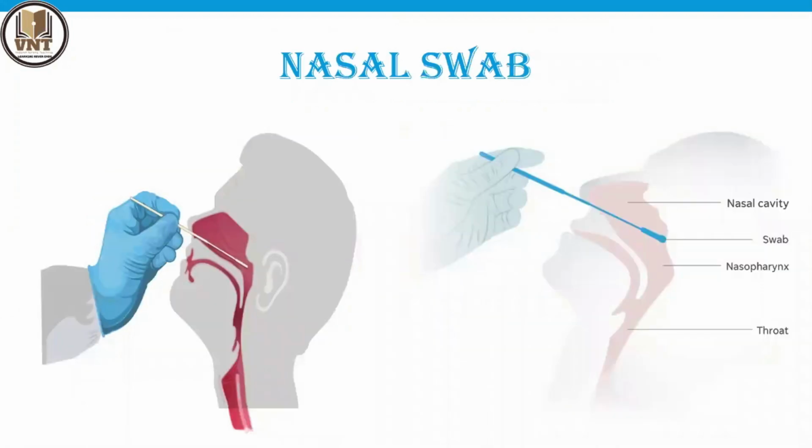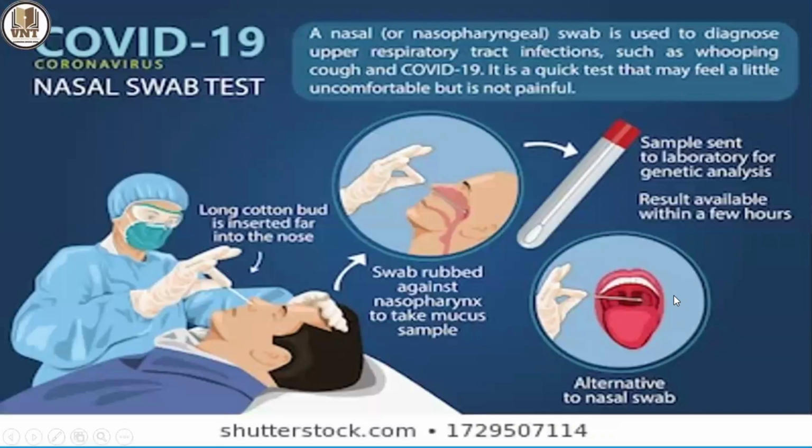And the second one is the nasal swab. See, this person is wearing the PPE: gloves, mask, all those things they have to wear before collecting the nasal swab and also the nasopharyngeal swab sample. This is nasal swab collection. You have to look at the anatomy. Where is the nasal cavity? Where is the nasopharynx? And where is the throat? You have to know the anatomy before performing swab collection.